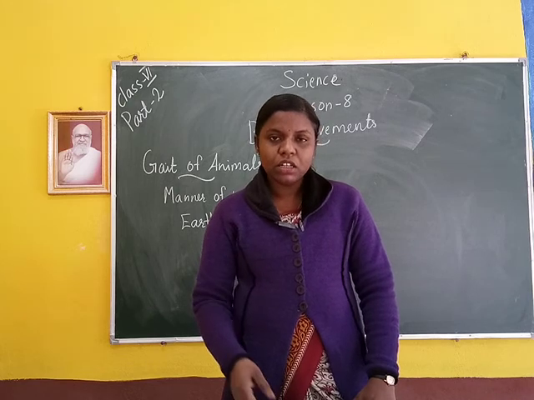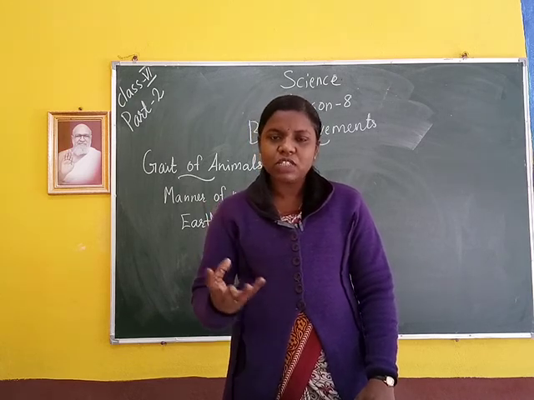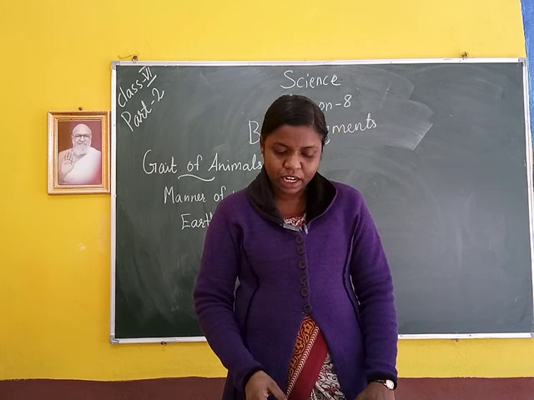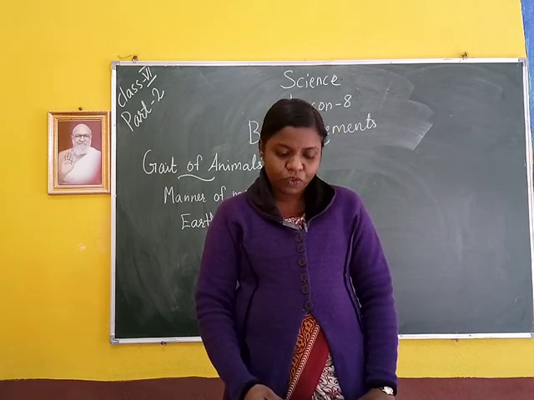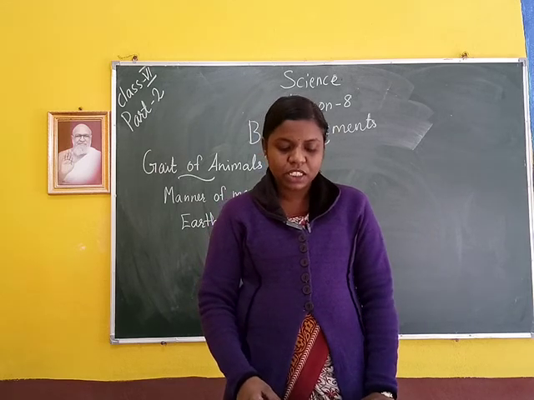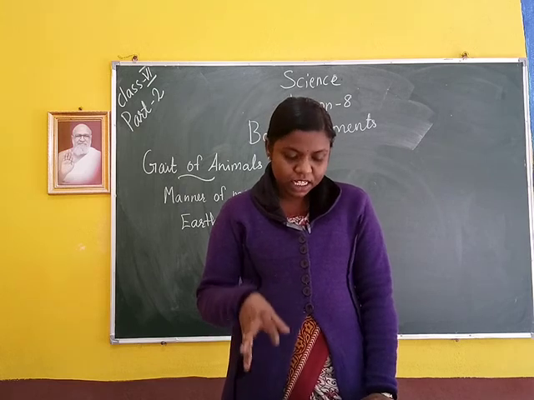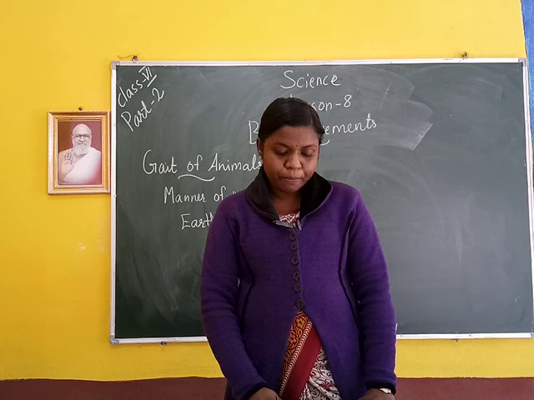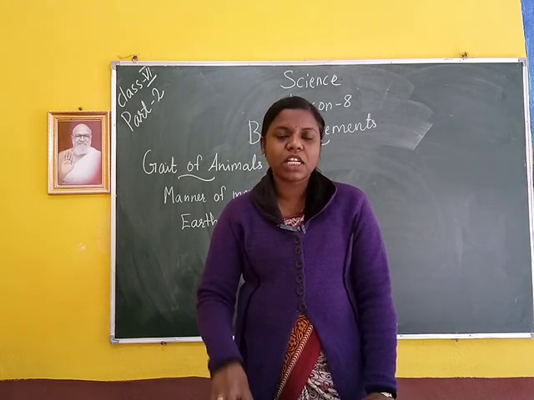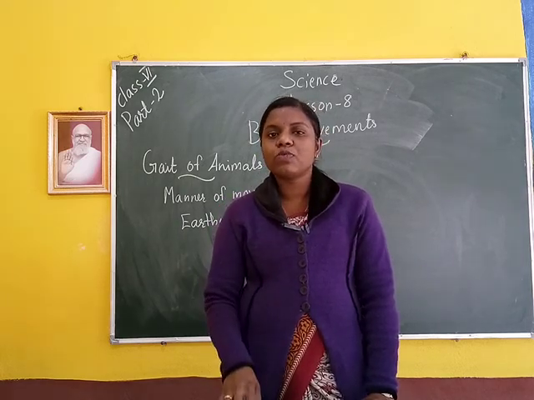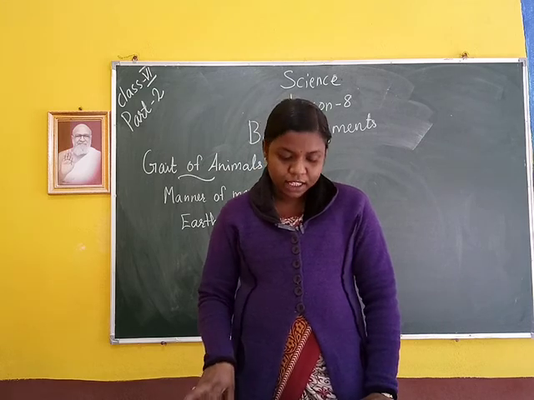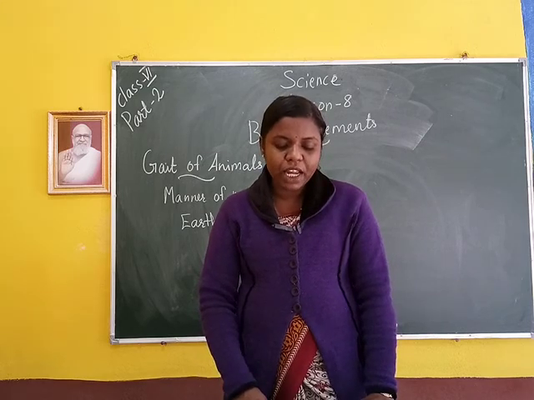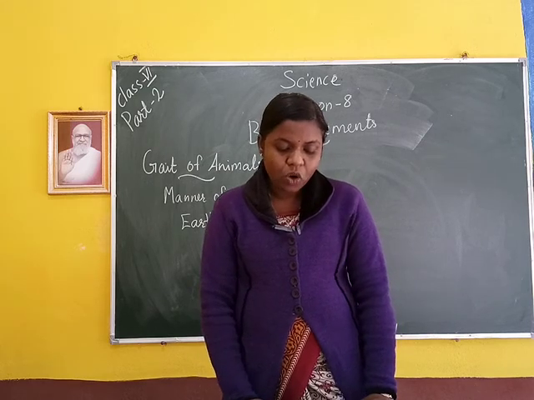The earthworm has some hair-like structures on its underside. It has a large number of tiny bristles. These bristles mean hair-like structures projecting out, and the bristles are connected with muscles. That means these bristles help the earthworm to move from one place to another. The bristles help to get a good grip on the ground.